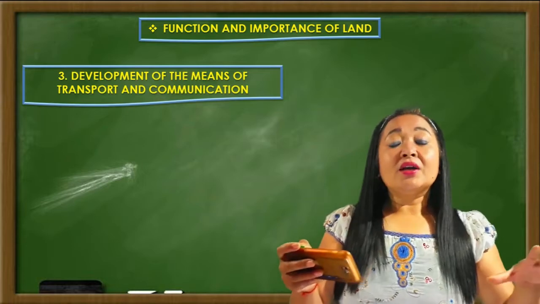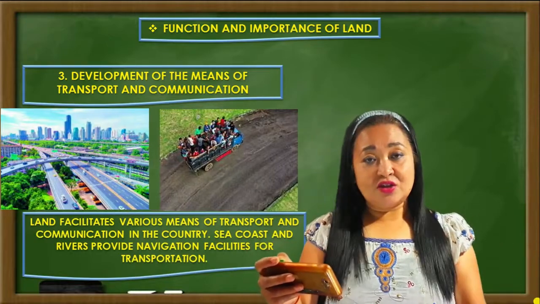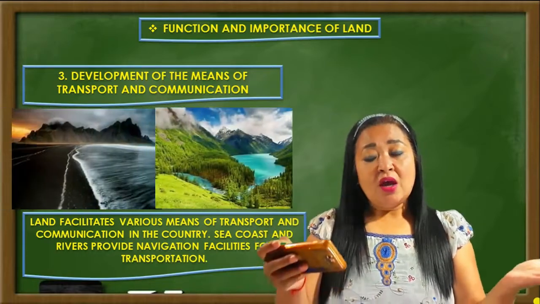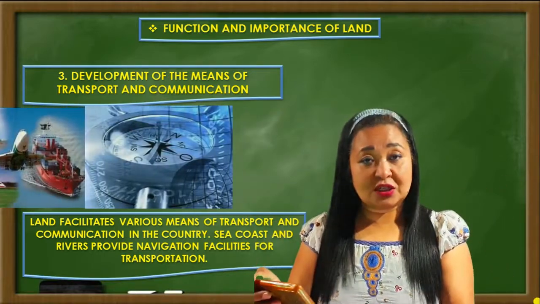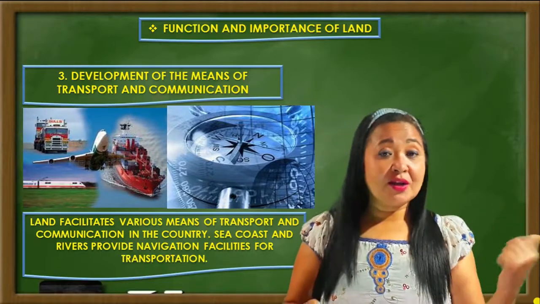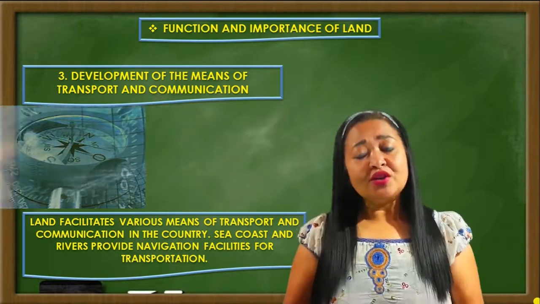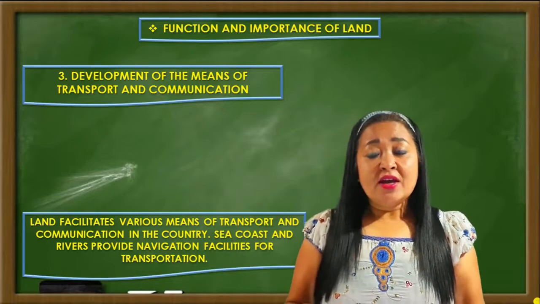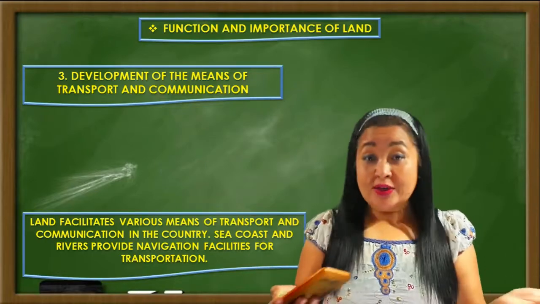Land facilitates various means of transport and communication in the country. Besides that, other water bodies like sea coasts or rivers provide navigation facilities for transportation. Now I'm talking about the water bodies also when I'm talking about land. Why? Because I've already explained in the last class that in economics, land is not just the surface of the earth. It includes all the gifts of nature that nature has given us freely. So even water bodies like rivers, mountains, etc. are included as land, isn't it?